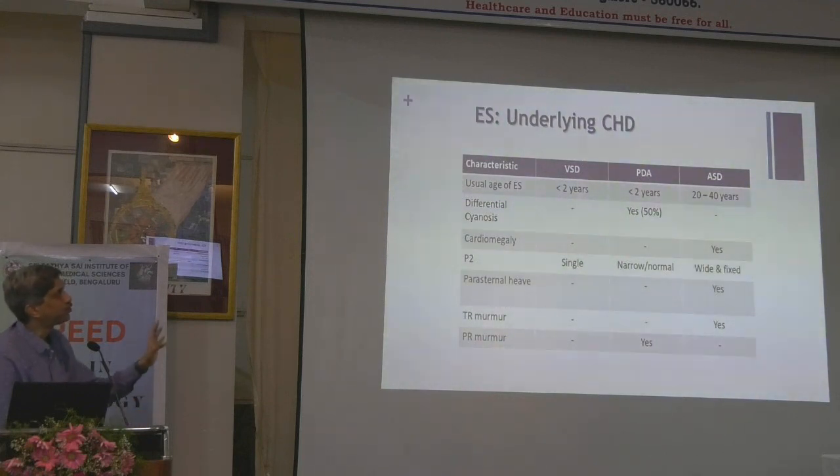Cardiomegaly is a feature of ASD, and parasternal heave is a feature of ASD. PR is more commonly found in ASD, whereas PR is more commonly found in PDA. The P2 is a very important distinguishing feature. In ASD, it remains wide and fixed, but it may be less wide than before. It never becomes narrow. It still remains wide and fixed. Okay? Whereas in PDA it will be variable.